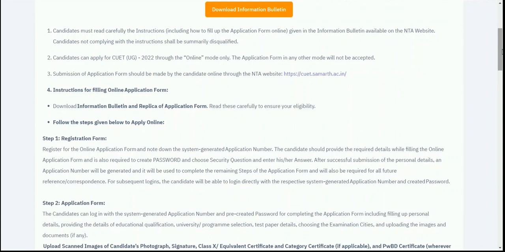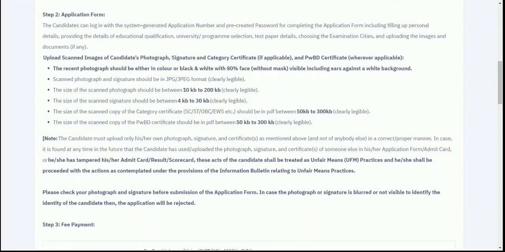So you need to make sure that you fill the details correctly and as per the guidelines. Now the second guideline says that only online mode is applicable for registering for the CUET examination. So you need to make sure that you only submit your form from the CUET website, and no other means is being catered for the same.